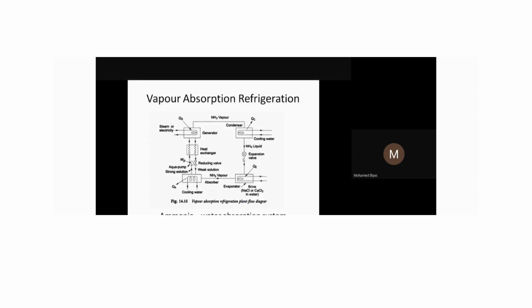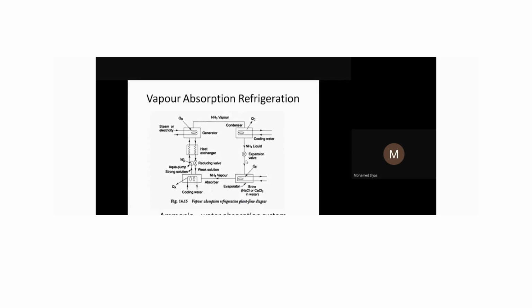There is a huge pressure drop, so that the high pressure ammonia liquid will be converted into a low pressure liquid. Pressure and temperature are directly proportional here. So this ammonia will get cooled because it is allowed to pass through the expansion valve. There is a pressure drop, and a corresponding temperature drop. So we get an immediate cooling effect here.